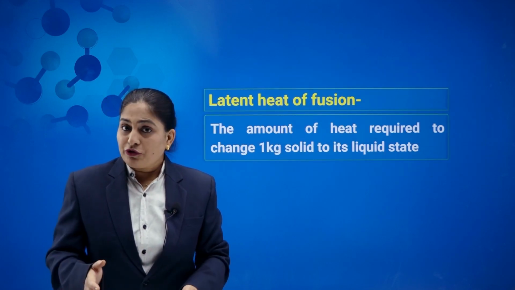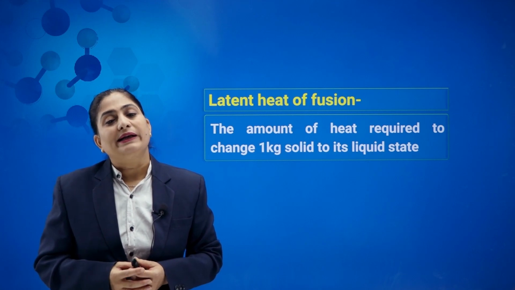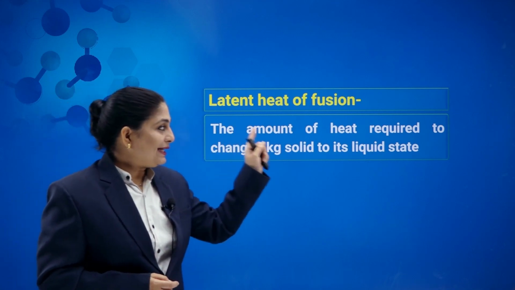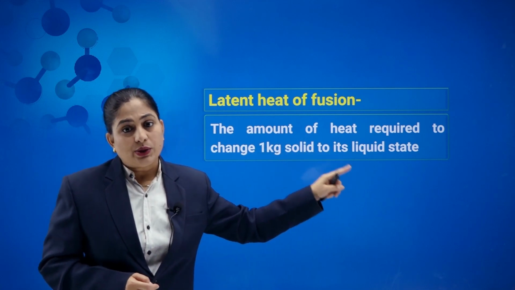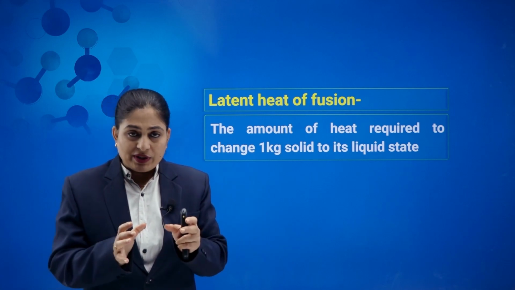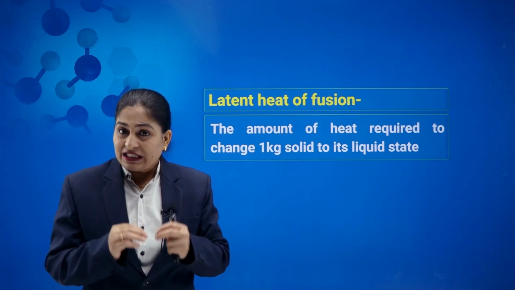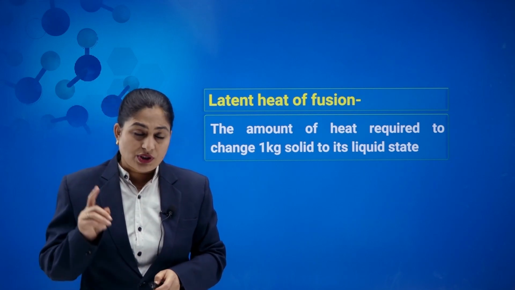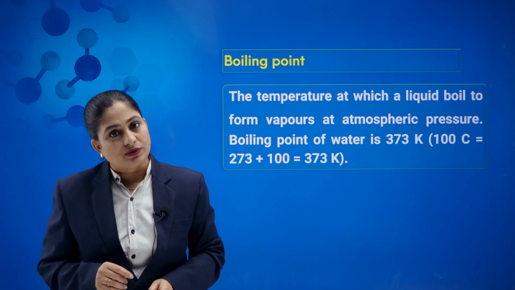So when we talk about the fusion process, we call the latent heat the latent heat of fusion. How can we define it? We define it as the amount of heat required to change 1 kg of solid to its liquid state. So whatever heat has been applied changes the ice into liquid, and this heat of fusion is known as latent heat of fusion.